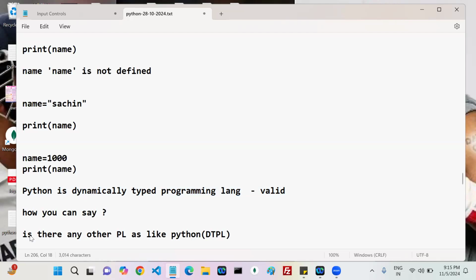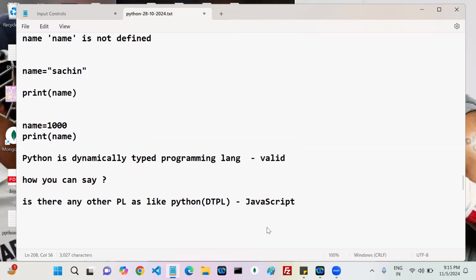Is there any other dynamically typed programming language like Python? Simply you can say JavaScript. JavaScript is also a dynamically typed programming language. In JavaScript also there is no type. Understood? Are you okay, everyone?